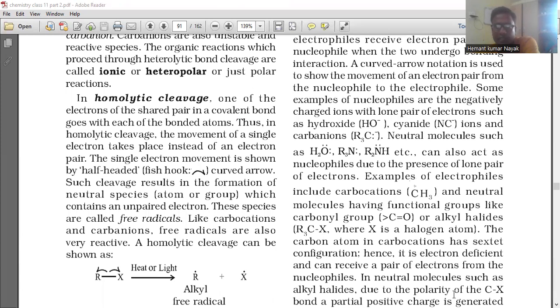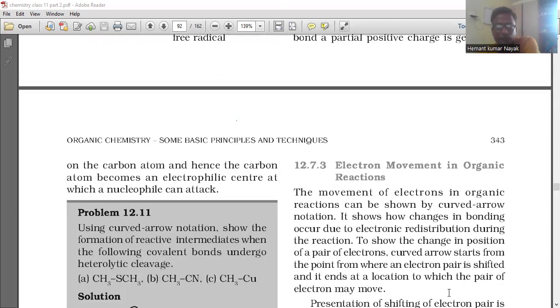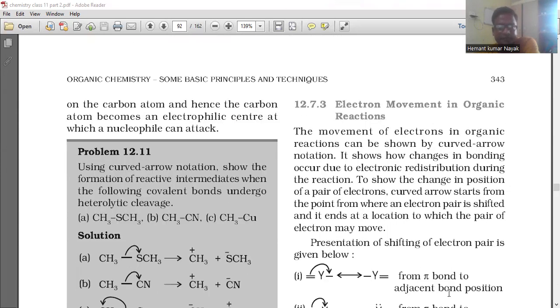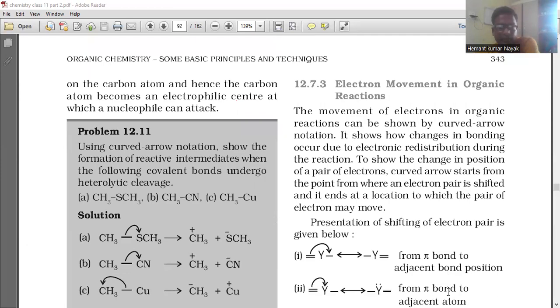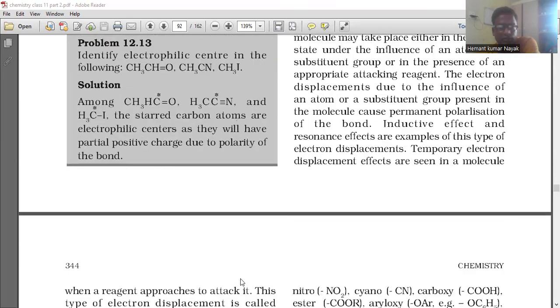The carbon atom in carbocations has a sextet configuration. Hence, it is electron deficient and can receive a pair of electrons from the nucleophile. In neutral molecules such as alkyl halides, due to the polarity of the carbon-halogen bond, a partial positive charge is generated on the carbon atom, and hence the carbon atom becomes an electrophilic center at which a nucleophile can attach. Using curved arrow notation, show the formation of reactive intermediates when the following covalent bonds undergo heterolytic cleavage. So these are the problems and